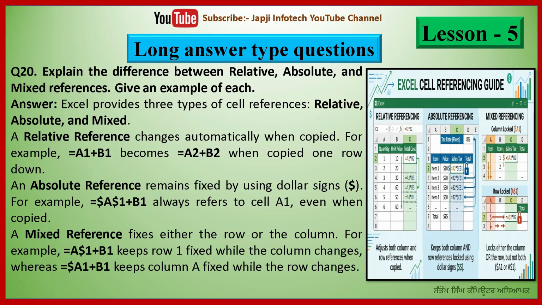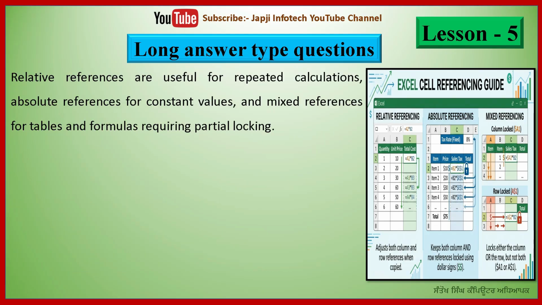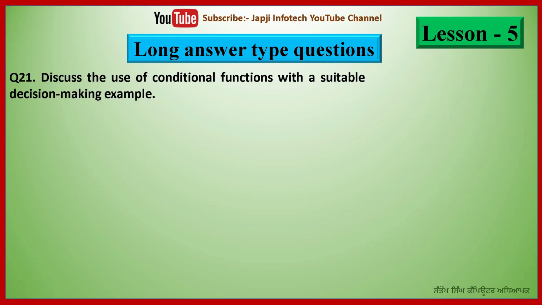For example, =A$1+B1 keeps row 1 fixed while the column changes, whereas =$A1+B1 keeps column A fixed while the row changes. Relative references are useful for repeated calculations, absolute references for constant values, and mixed references for tables and formulas requiring partial locking.